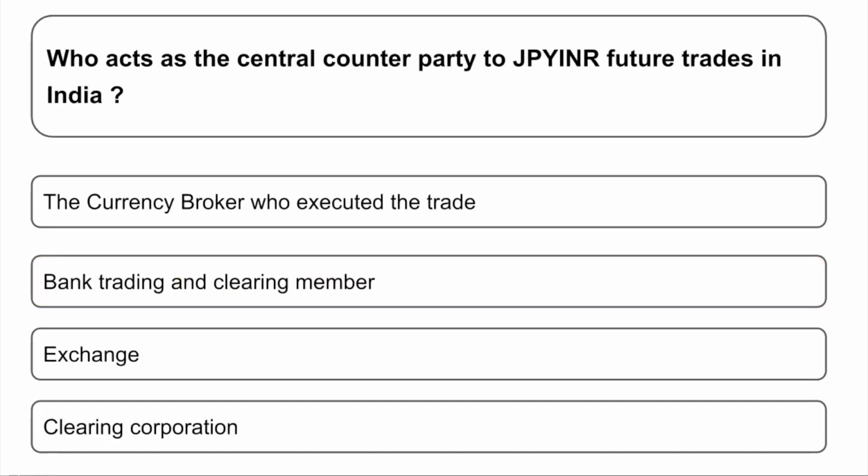Who acts as the central counterparty to JPY INR future trades in India? Options are A. the currency broker who executed the trade, B. the bank trading and clearing member, C. the exchange, D. the clearing corporation. So who is the central counterparty? It's the clearing corporation who is going to be acting as a central counterparty when it comes to future trades.